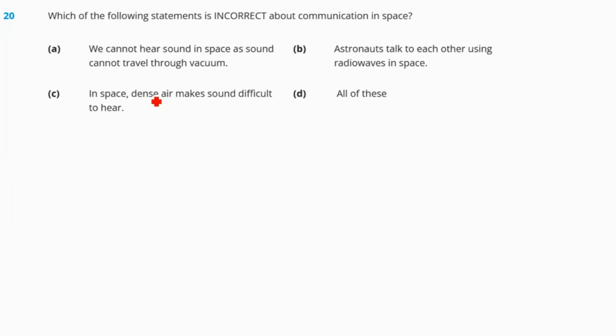Oh, sorry. Let me recheck the options. This is incorrect: in space, dense air makes sound difficult to hear. So there is no air in space. So this is also incorrect. So our correct answer should be option number D.